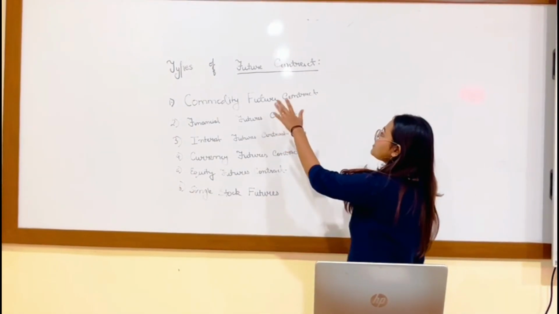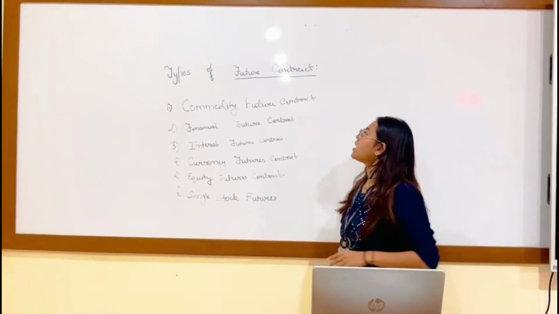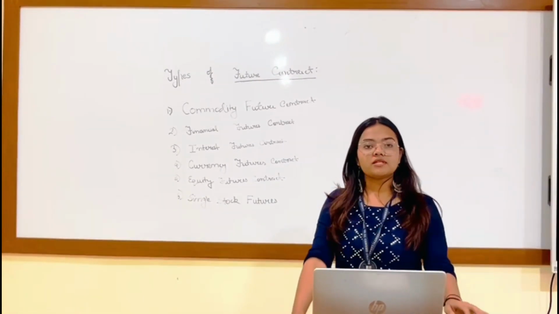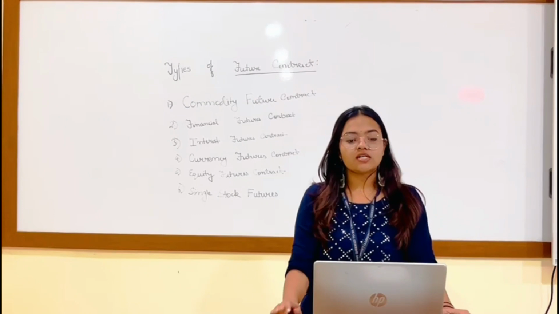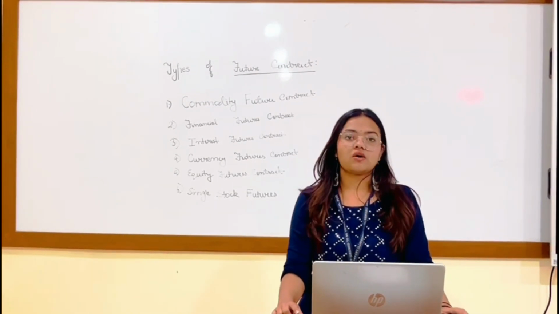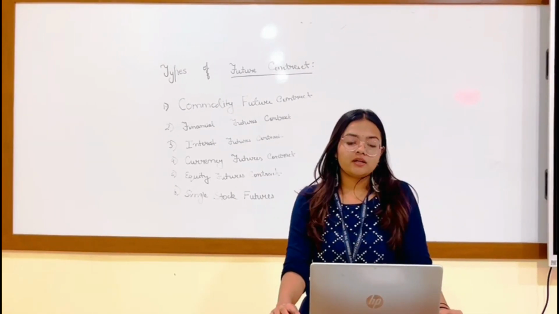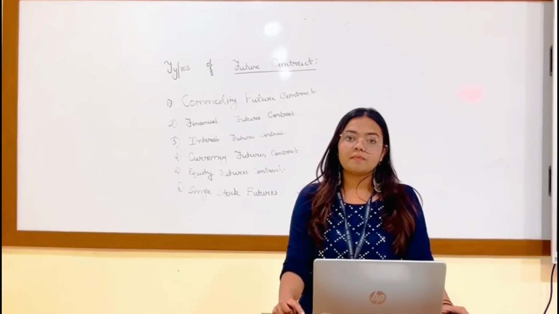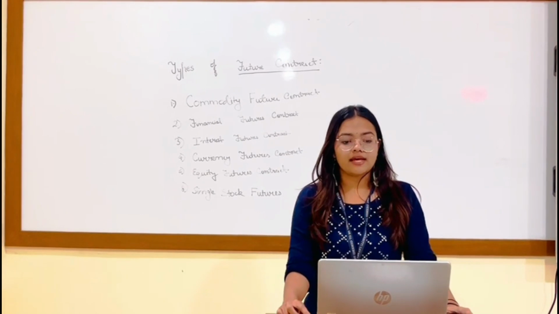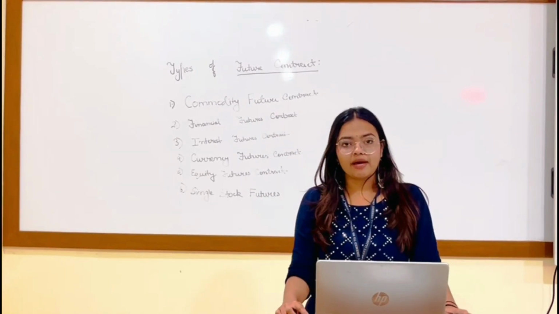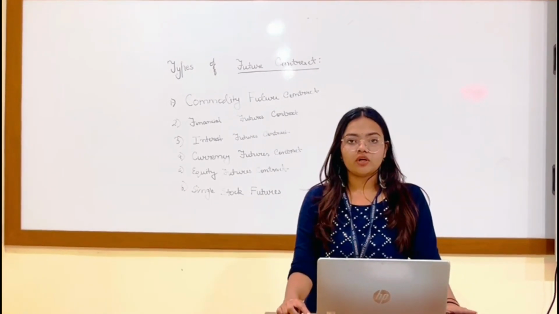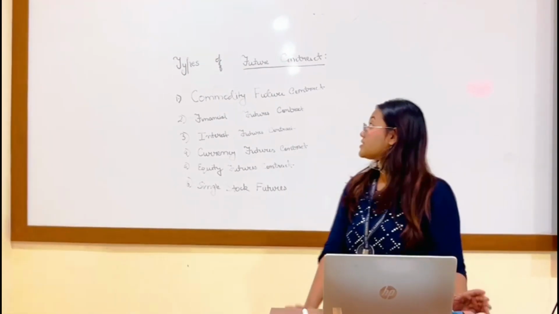Here are the types of future contract. The first is commodity future contracts, which help us standardize an agreement to buy or sell a financial instrument like stock indices, interest rates or currencies, and predetermine the price on a future date. The main features include standardization, a specified expiry date, and physical delivery or cash settlement.